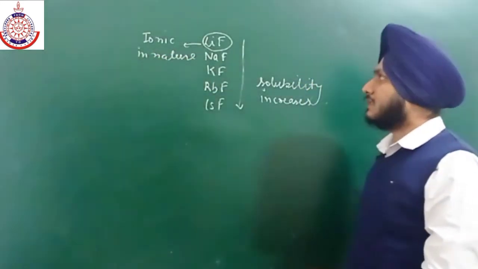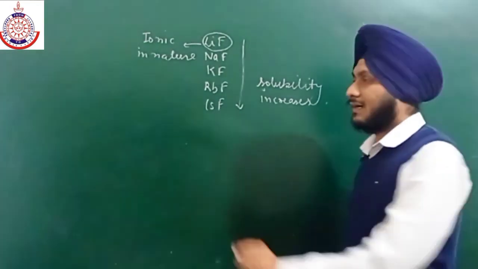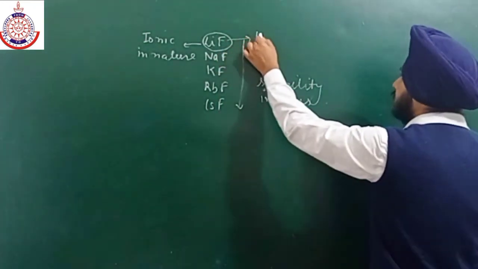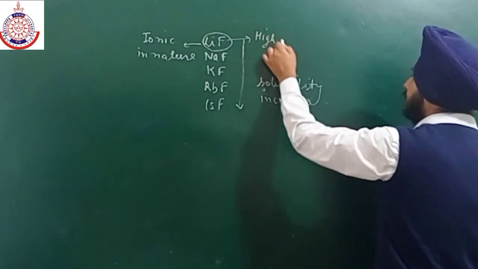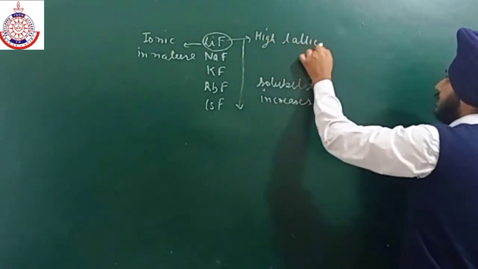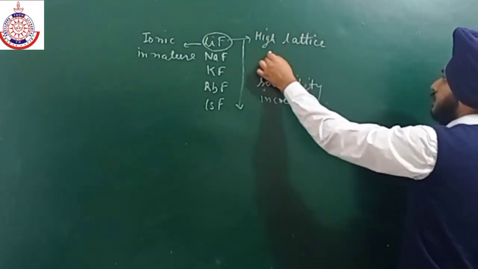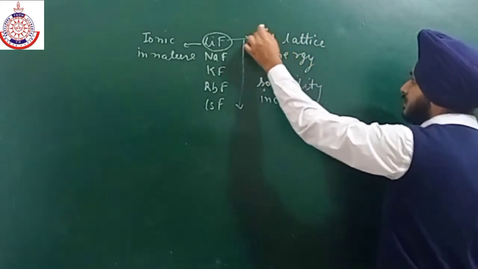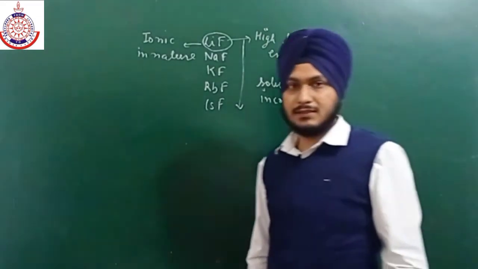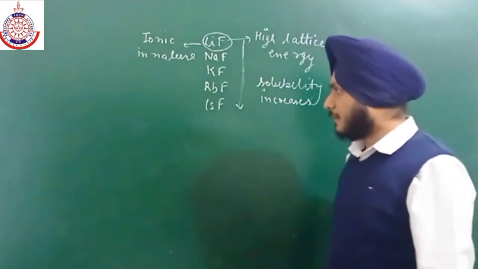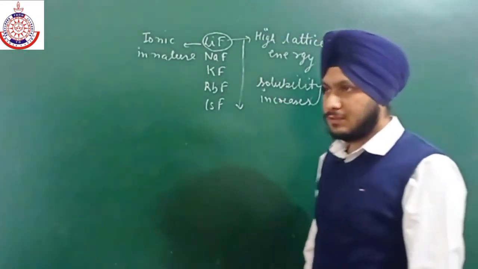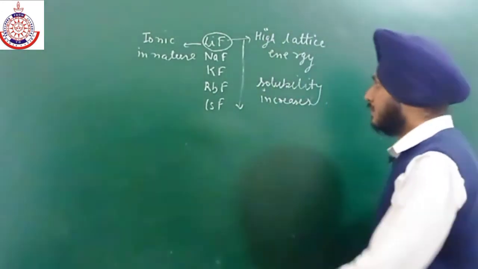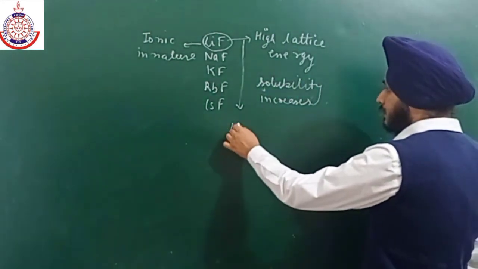Due to its ionic nature, it has high lattice energy. The lattice energy is very high as compared to the other fluorides.